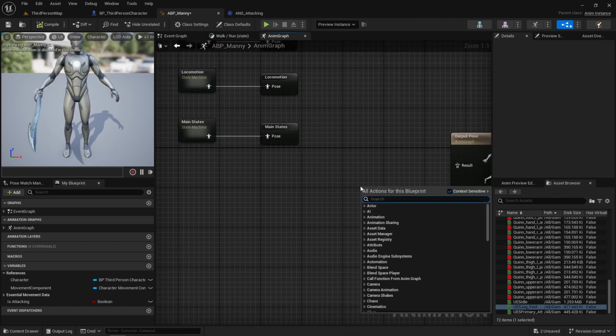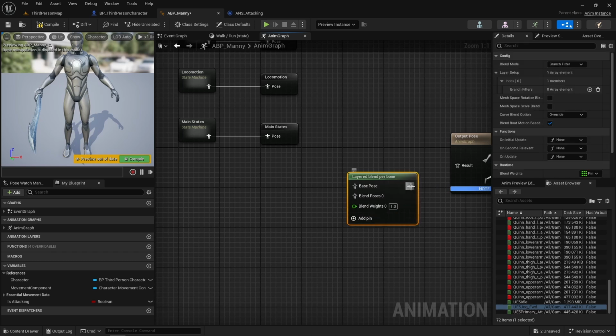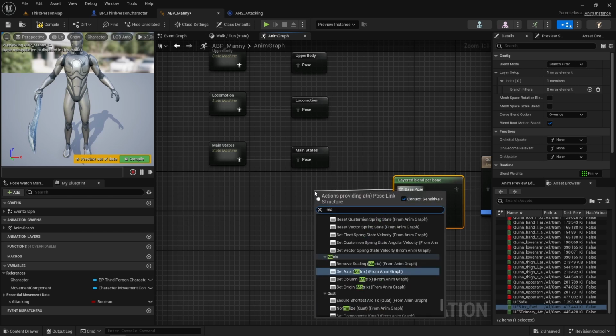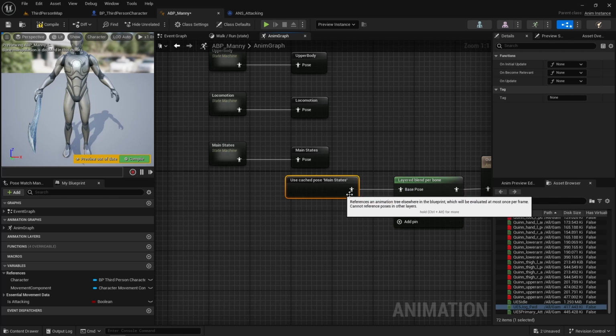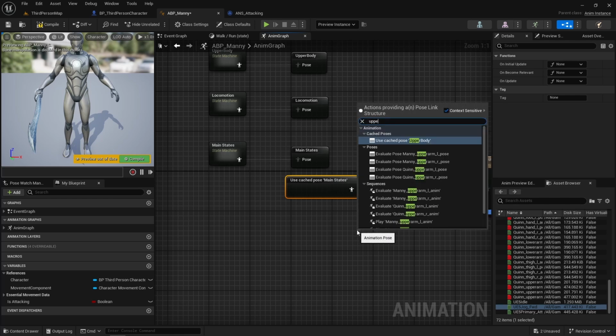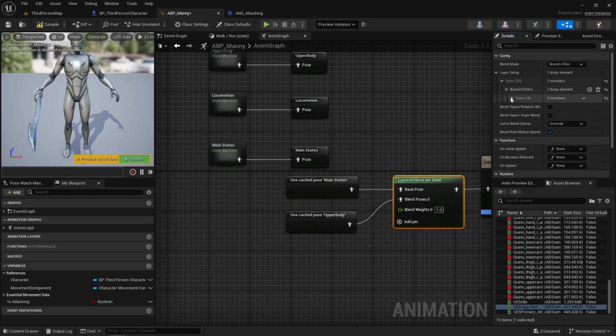Next in the animation graph, we're going to call our layer blend per bone. The base pose will be our main state cache. And the blend pose will be our upper body. Then select our layer blend, and under layers, let's open this up. And the bone name will be right arm underscore R. Make sure you spell it the same way as it's written in the skeleton.